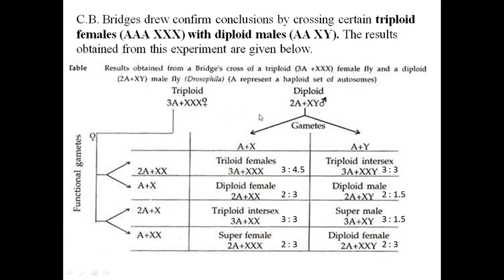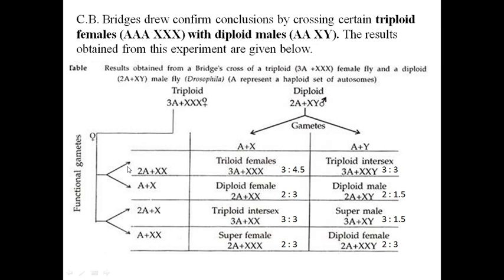Okay. So this triploid female is crossed with a diploid male. Now these are the 2 types of possible gametes, that means sperms, A plus X and A plus Y, because it is 2A XY. So you have to remember this chart. It is a very important chart. You have to draw it in the examination. You have to study this chart and practice this one. So what is the result?